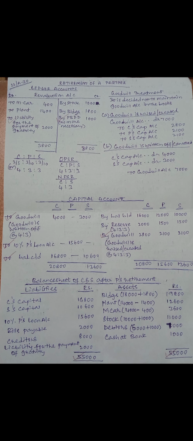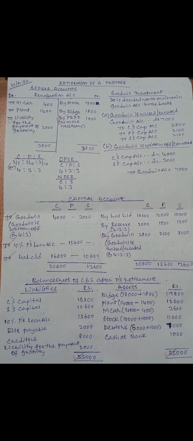And when goodwill is written off or cancelled, continuing partners' capital accounts debit to goodwill. C's capital account debit, S's capital account debit, to goodwill. You have to distribute that 7,000 in the new ratio. New ratio is 4 is to 3. So 7,000 into 4/7, 7,000 into 3/7. It comes to C's capital account being debited with 4,000 and S's capital account being debited with 3,000.